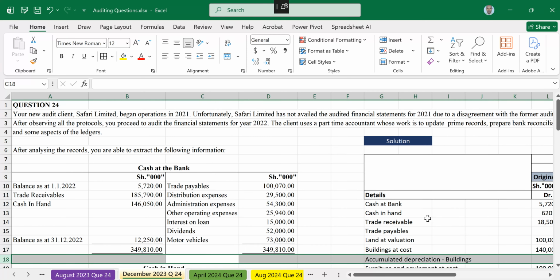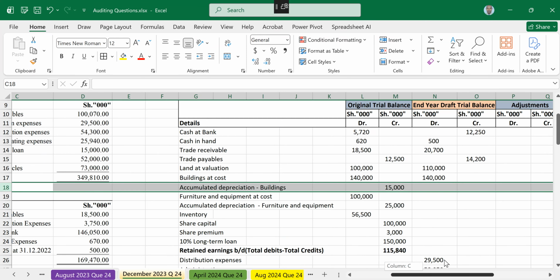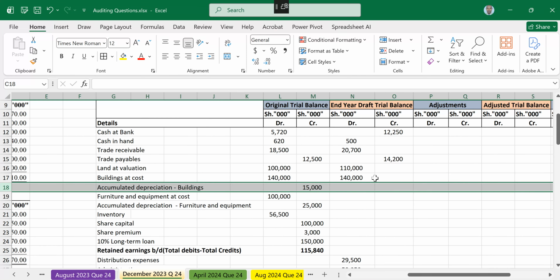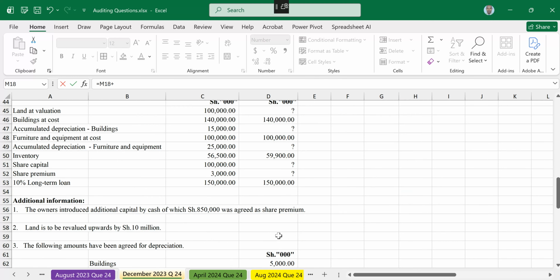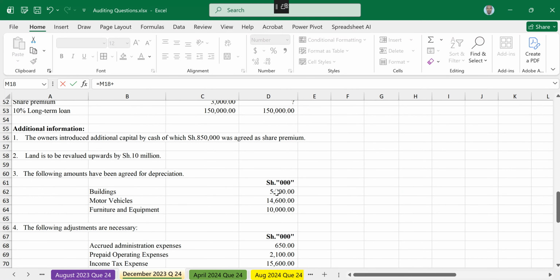For accumulated depreciation, this one changed. That one changed to 20. So that will be equal sign. What do we have? 15 plus. Then you can click on the depreciation that you are given. You are given some depreciation of 5. That moves to 20.